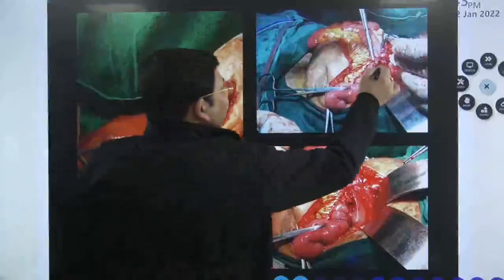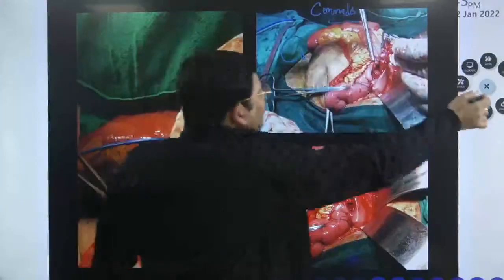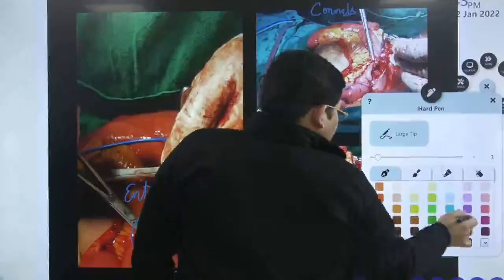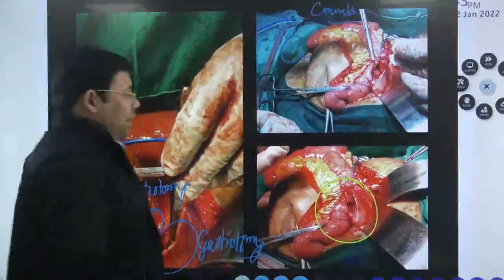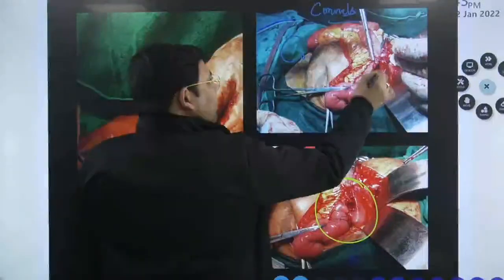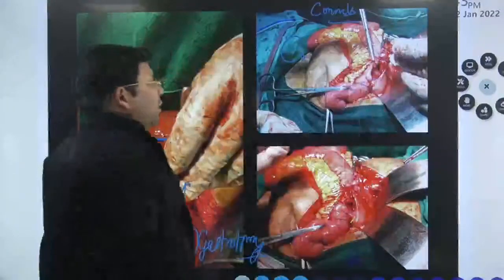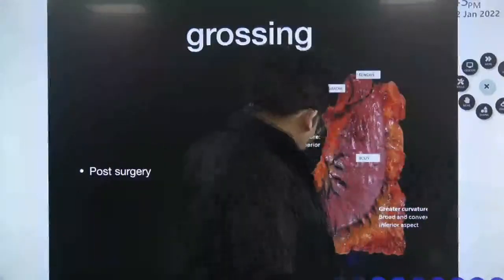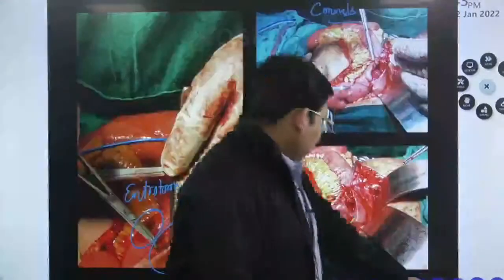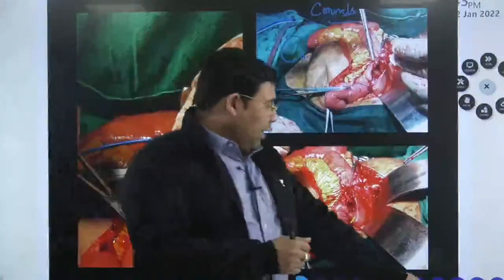If you see, this is after taking the corners. Let me change the color. Okay, so after taking the corners, I have taken the posterior layer. So this is a posterior layer, and then now this is the anterior layer. So anterior layer and the posterior layer is in front of you, and then finally it is completed. This is a specimen of CA stomach. So finally this surgery has been done, and I have explained to you the concept of management.